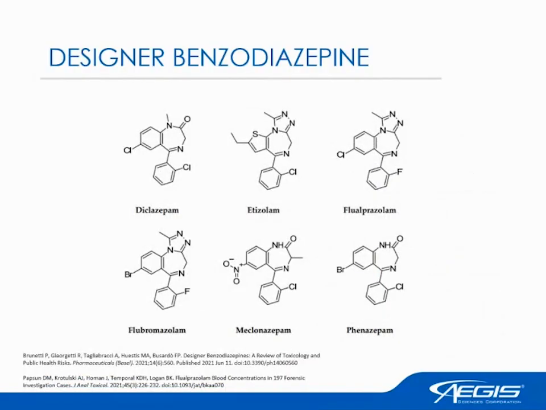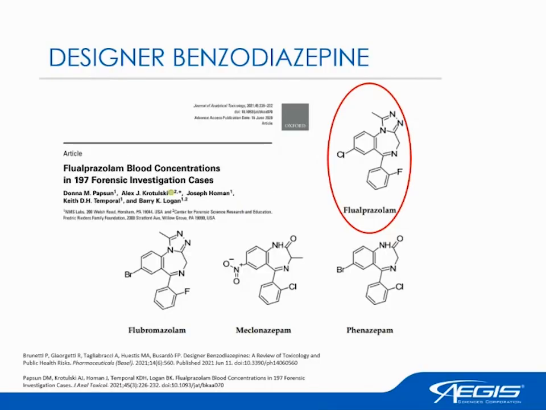These designer benzos are medications that Aegis can track. We're able to analyze these when we get a patient's sample. We have seen some of our own case reports where these medications have shown up, specifically flualprazolam. Our student this month recently did a journal club on a case on forensic studies. So it looked at patients that unfortunately passed away after taking flualprazolam.